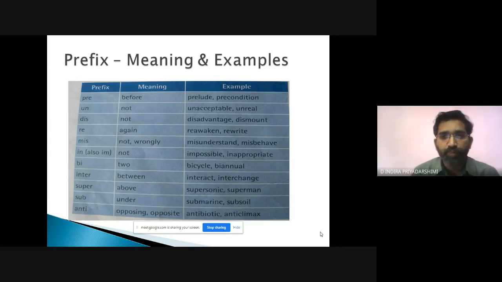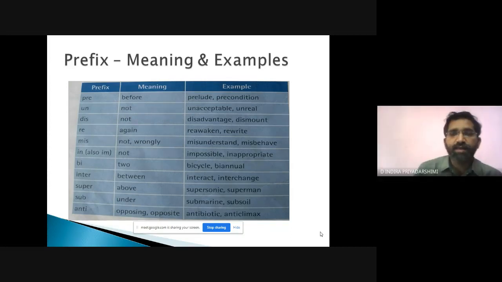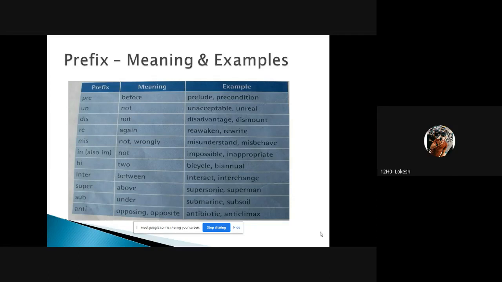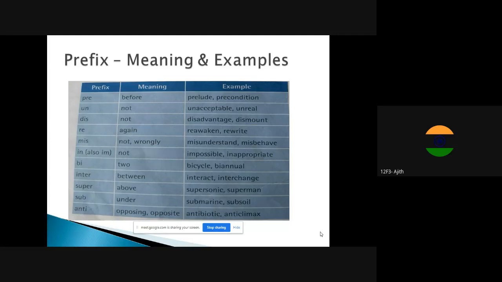Now next we have got in, also as im, which means not again. Here we have impossible, inappropriate. Please tell with im and in. Imperfection. Invisible. Impression. Impression is not an opposite. Imperfect.